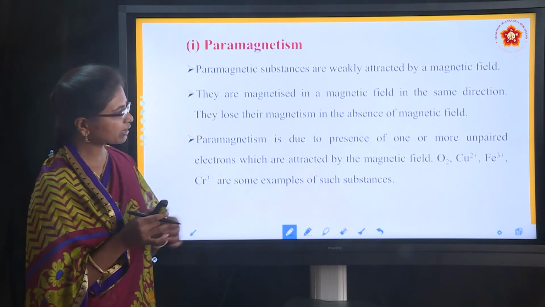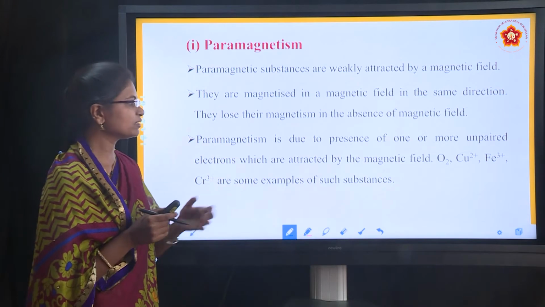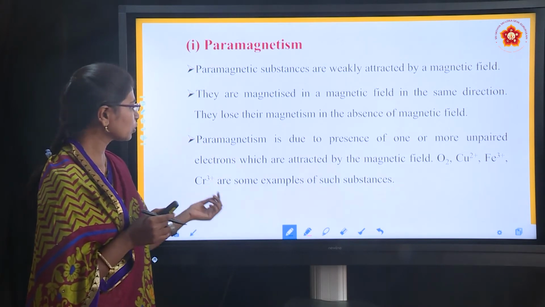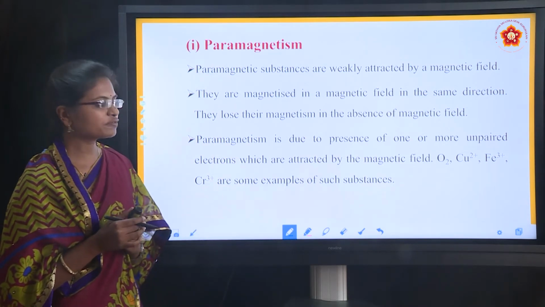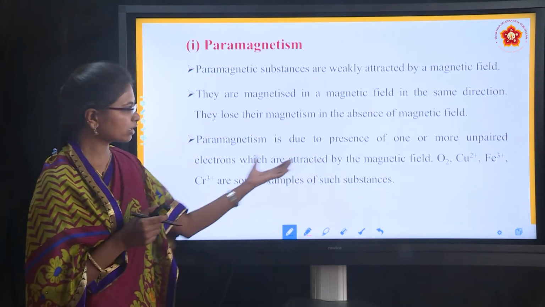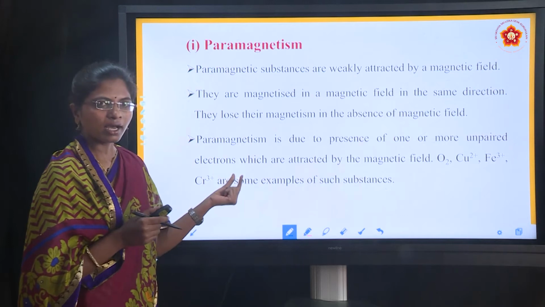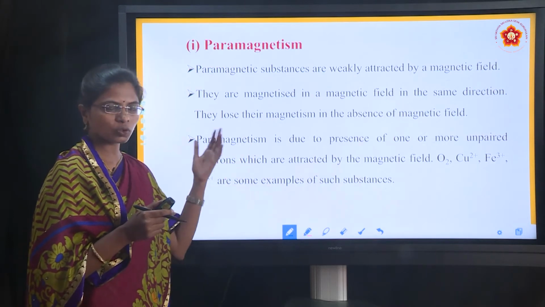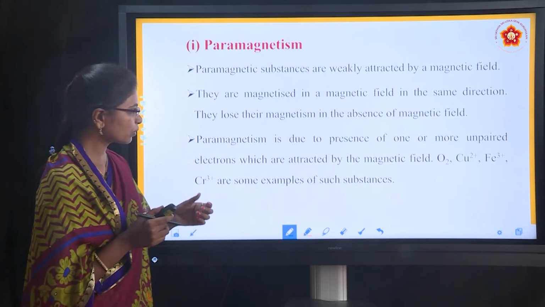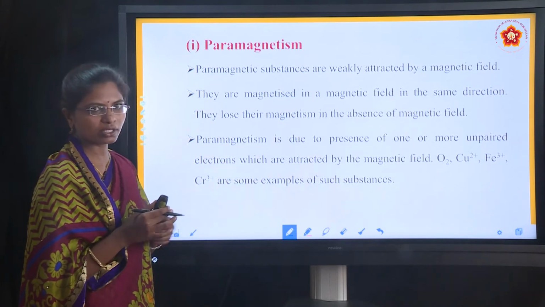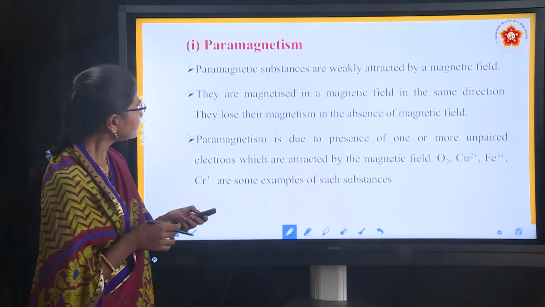For example, oxygen, copper 2 plus, iron 3 plus and chromium 3 plus are some examples of such substances. If you see, all these ions have unpaired electrons in their orbitals. Because of the unpaired electrons, they show magnetism.